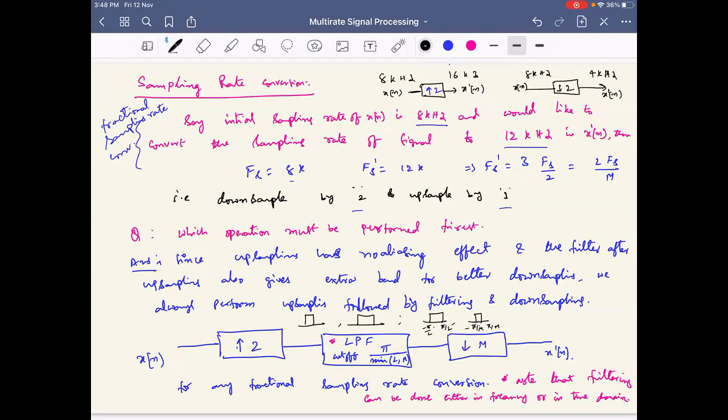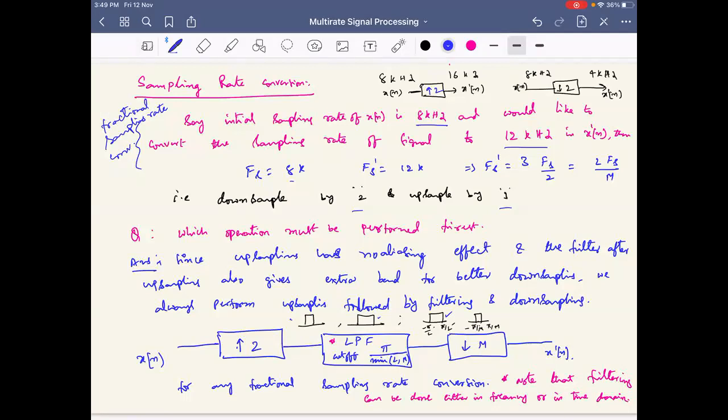Which one is good enough? One is enough. Whichever has the higher cutoff frequency. In both cases, you can see that one is good enough. Higher cutoff frequency means pi by the minimum of L comma M. That is good enough to have one low pass filter. So this is the complete block diagram if you want to perform upsampling followed by downsampling, or sampling rate conversion.